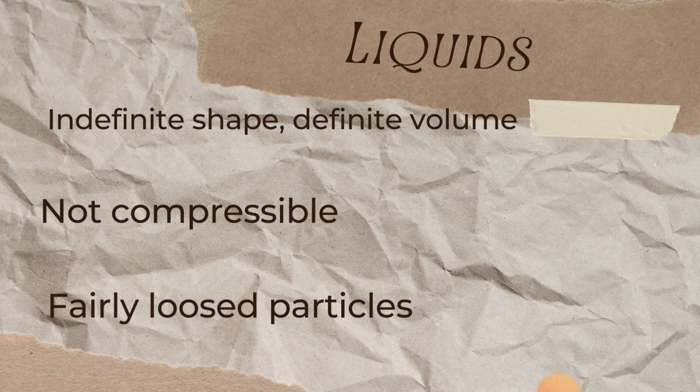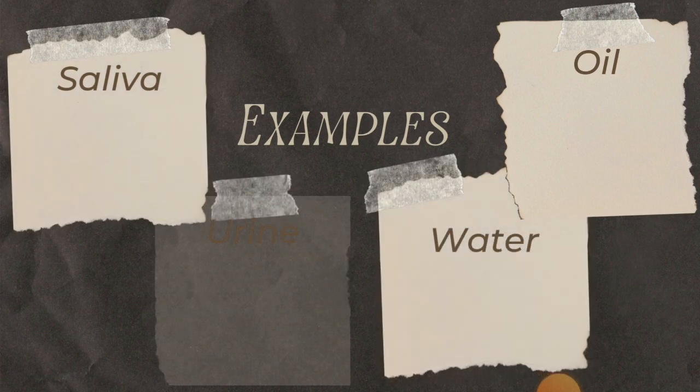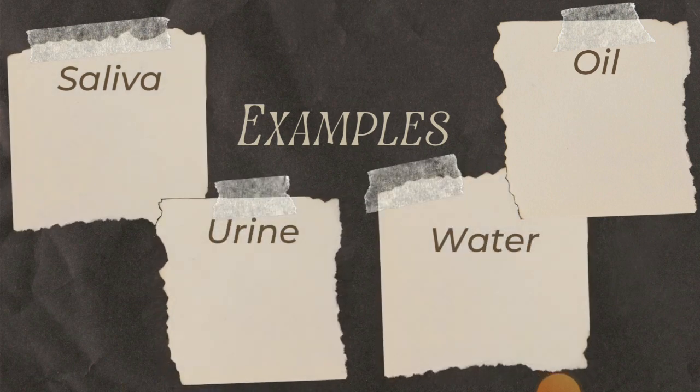Then they can be compressible and they have fairly loose particles. Some examples are saliva, urine, water, and oil. What is particular about all these? They can flow. So another characteristic or property of liquids is that they can flow. As you can notice amongst these 4 examples on the slide, they can flow, right?